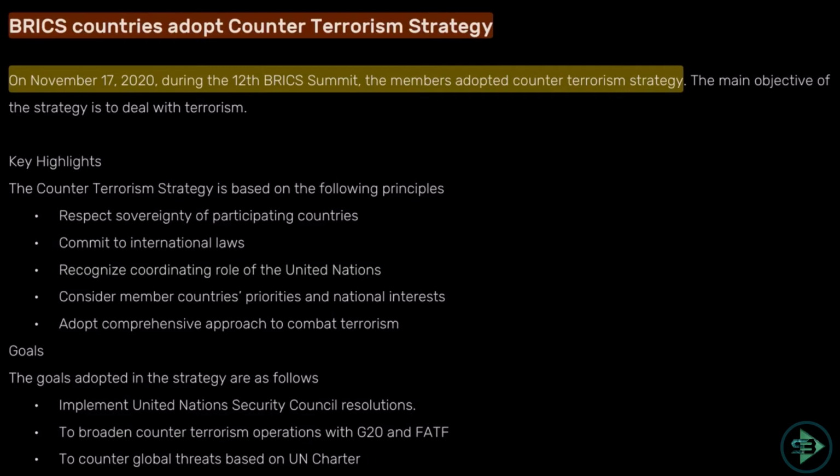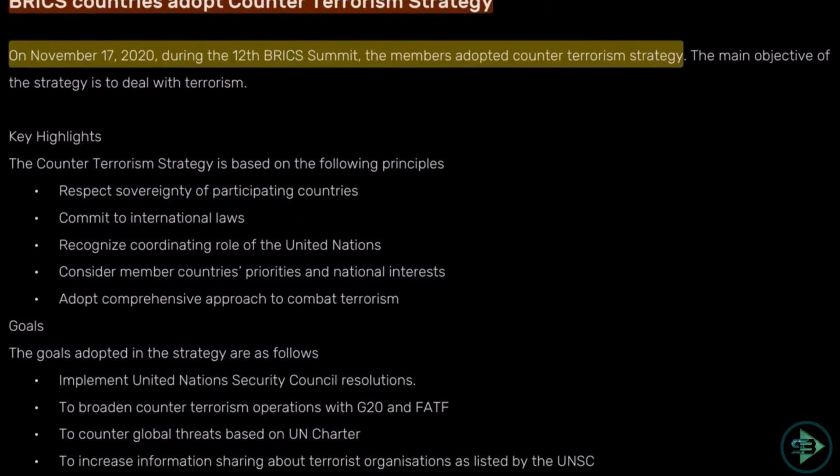If you realize, after the 2008 crisis, all of them were dependent on the World Bank and IMF, because of which it led to crisis, and that's why this organization was formed. Now, why is this part of the news? Because on November 17, 2020, during the 12th BRICS summit, the members adopted a counter-terrorism strategy. So the members of BRICS are now thinking about countering terrorism.